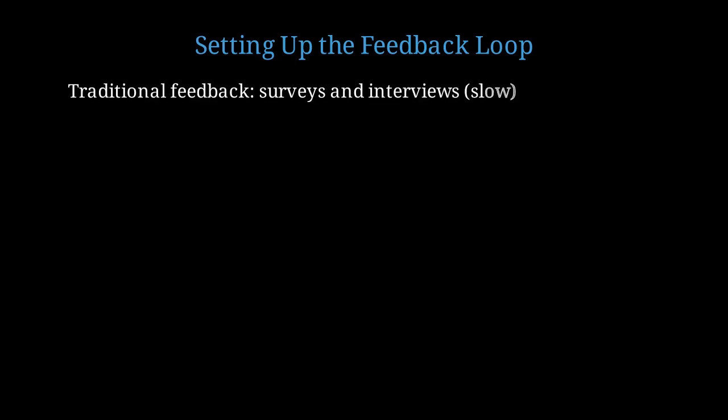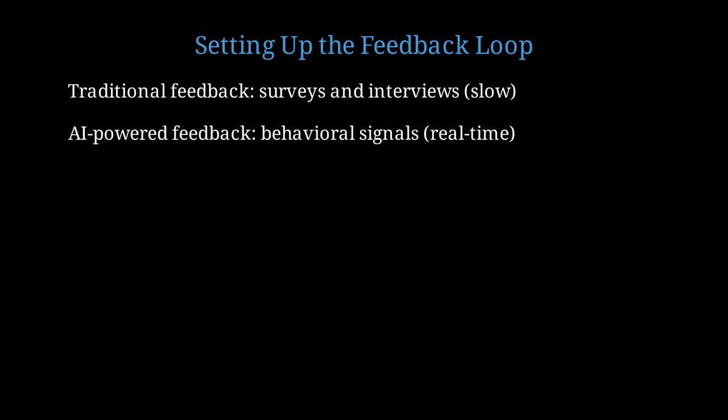Now let's discuss setting up the feedback loop. This is where AI truly accelerates learning. Traditional feedback relies on surveys and interviews. These are valuable but slow. You might get feedback once per week at best. AI-powered feedback uses behavioral signals in real time. Every click, every hesitation, every abandonment is data.